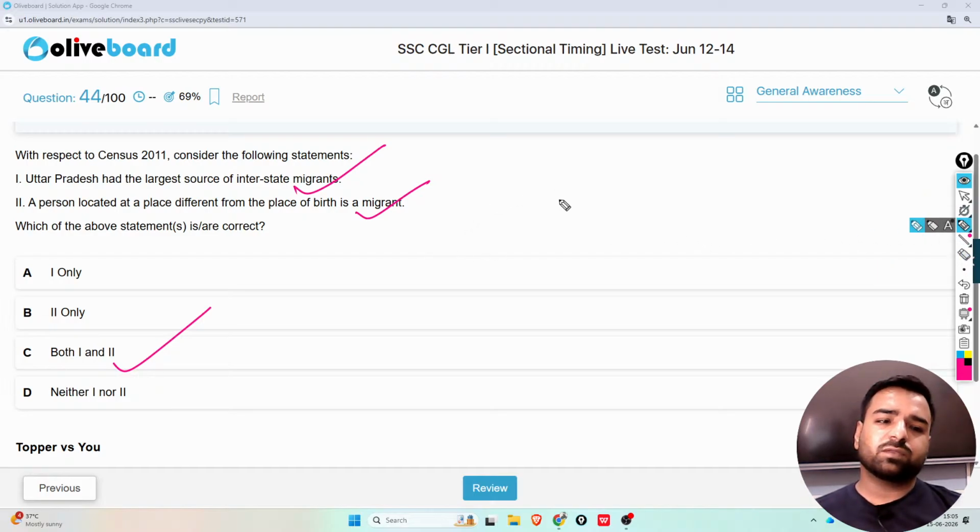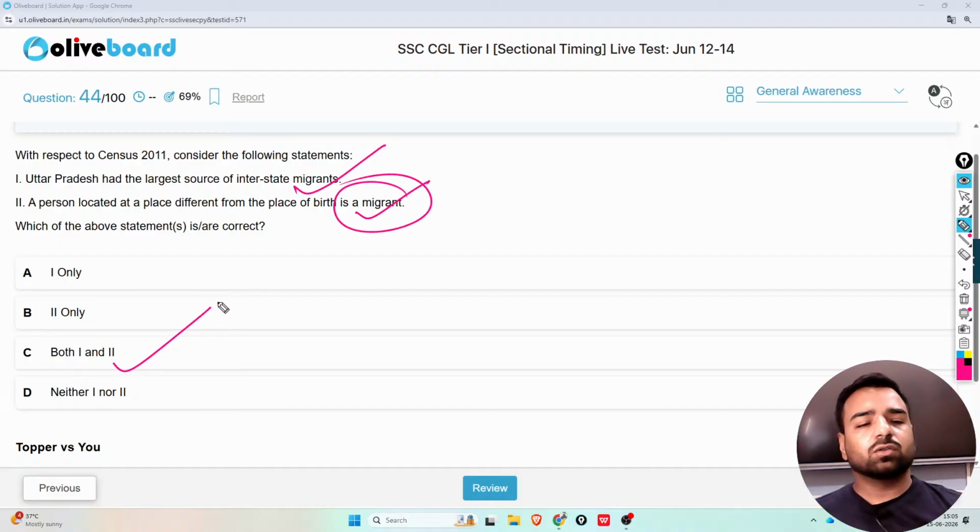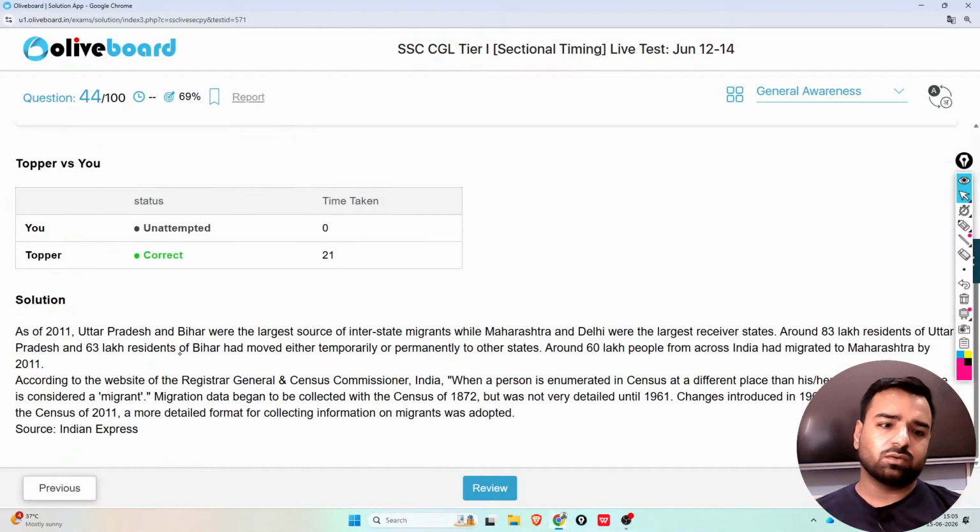But if you are from another location, you will be considered a migrant here, because you were born somewhere else and have come here. That's what a migrant is. And Uttar Pradesh has the largest source of interstate migrants. That's absolutely correct. So here 1 and 2 both are correct. So that's done.